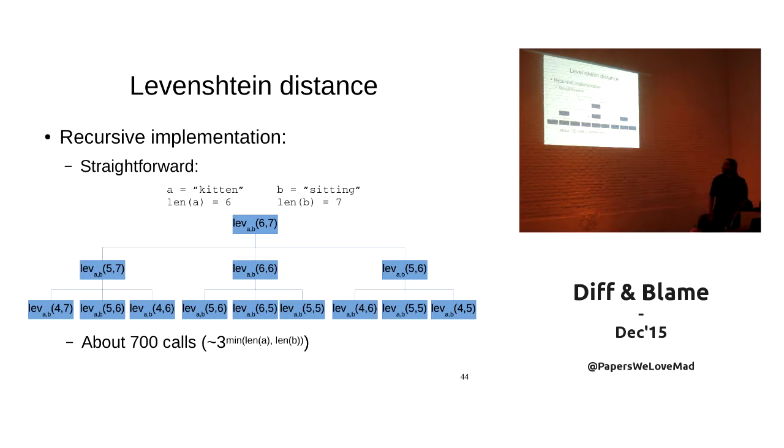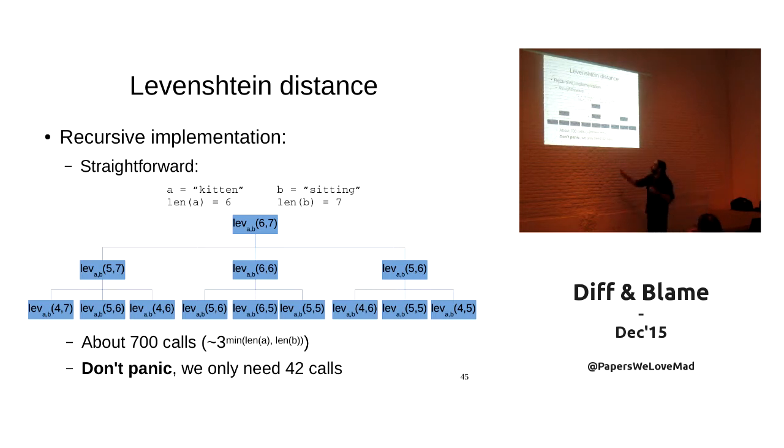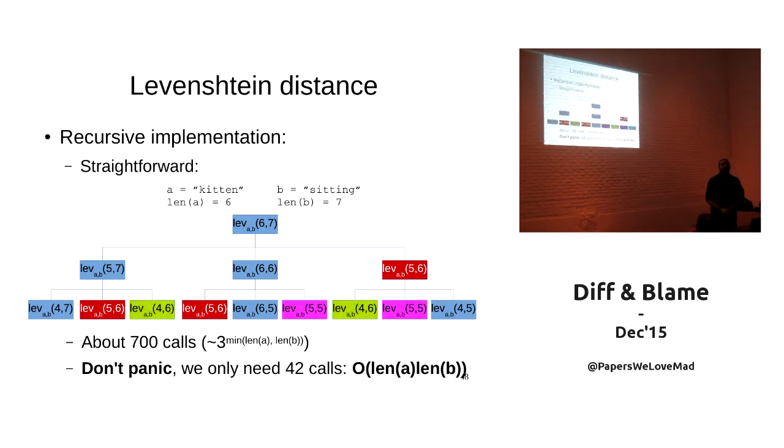Think of Fibonacci, for example, the recursive one. So this is about 700 calls. We don't have to panic if you only need 42. Okay. Has everybody got it? So why don't we just use a little memoization in the function, and you realize most of the values are repeated ones, so you only have to calculate each one once. So, for example, these colors are repeated, right? So in the end, we have a complexity of the length of the first string multiplied by the length of the second one, which is nice.